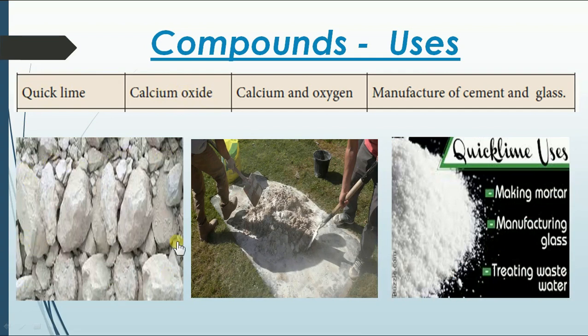Next, quicklime. So calcium oxide, you could see the lump-like material here is called calcium oxide. It's made up of calcium and oxygen. It is used in the manufacture of cement, and then glass. So we can make glass out of this quicklime.